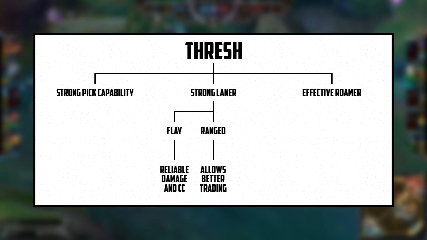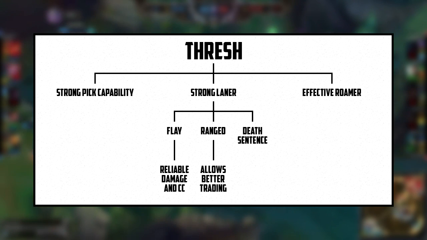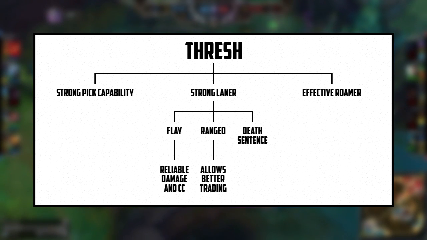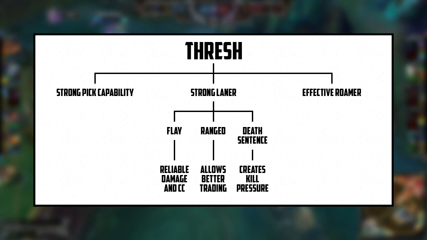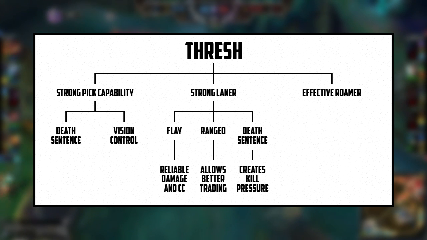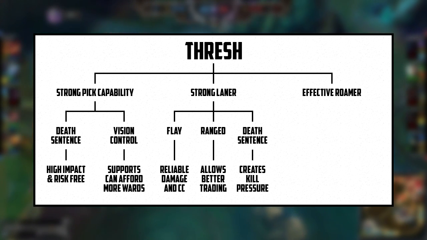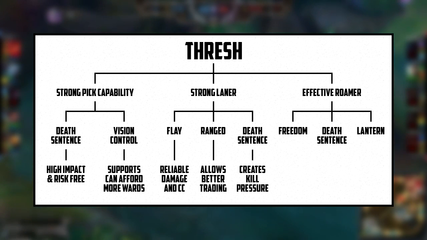Why else is he a good laner? Well, Death Sentence scores me a lot of kills, but why? Because long duration hard CCs create kill pressure in lane. Continue to do this for the other areas and eventually you have a complete diagram with a bunch of causal factors at the bottom. However, only one or two of these are root causes.